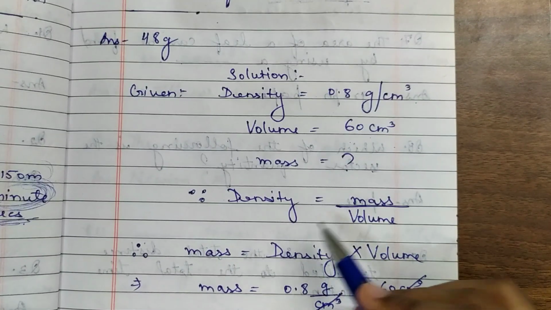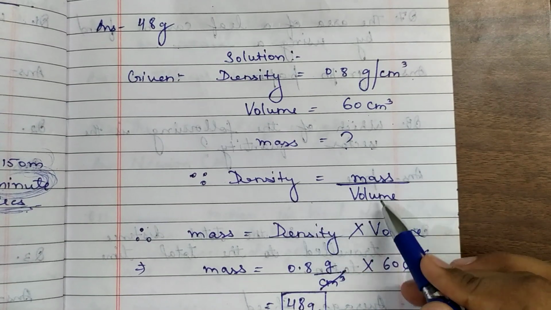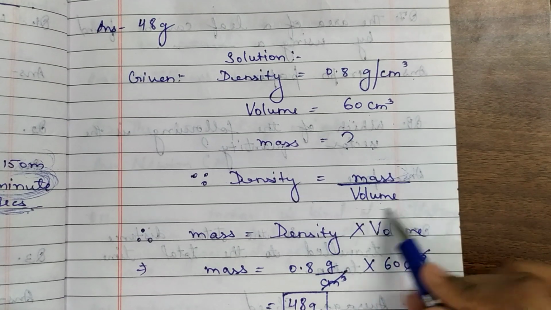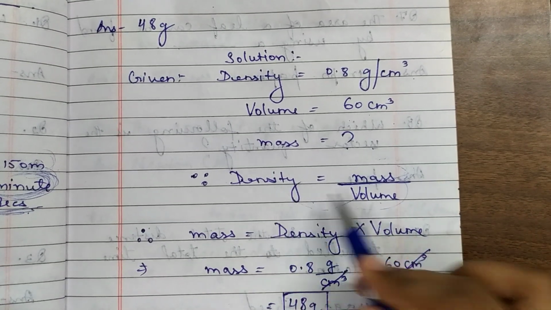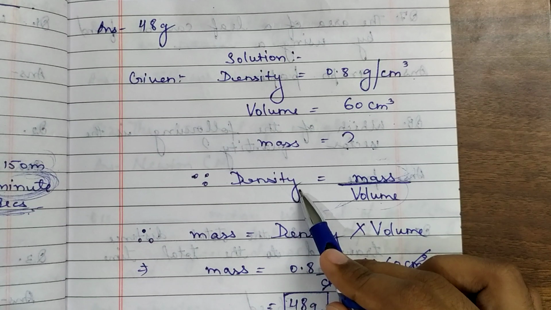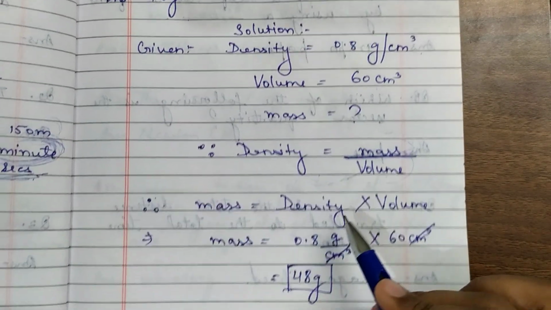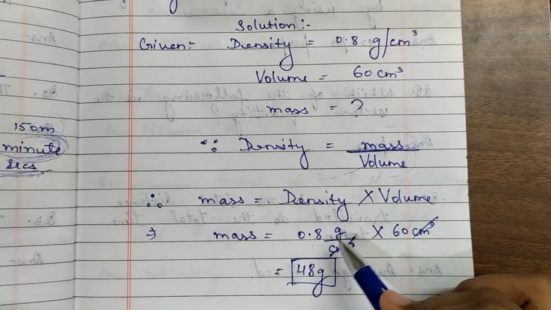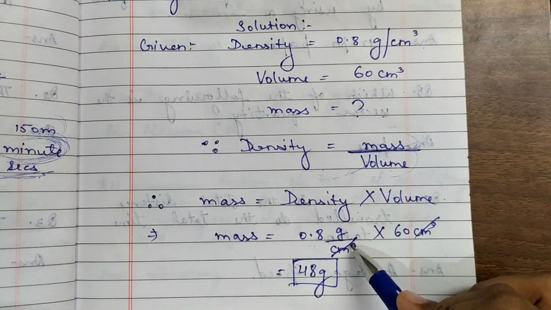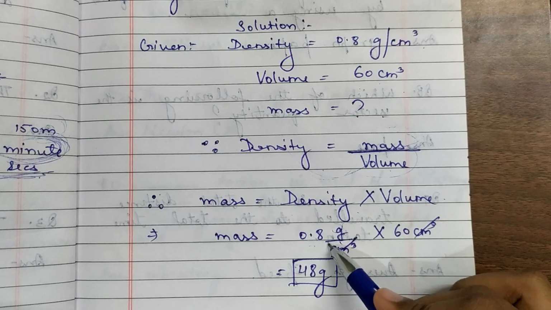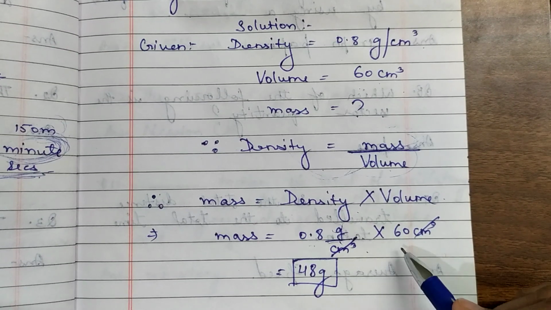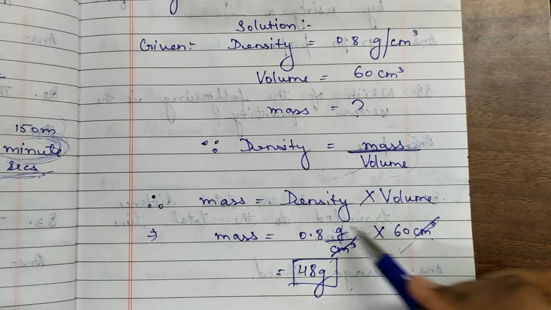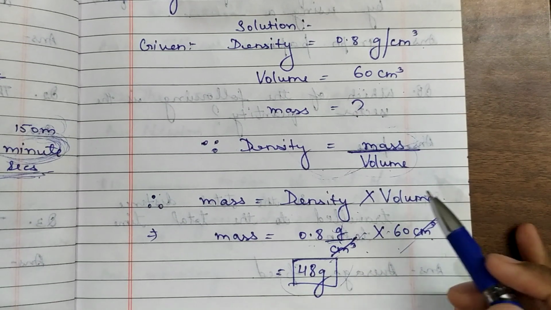Okay, now since again the same formula, density is equals to mass upon volume. मास को हम अलोन बनाएंगे बिकॉज वी नीड टू फाइंड मास, तो वॉल्यूम को यहां से हटा देंगे. वॉल्यूम यहां पर डिवाइड हो रहा है तो इधर जाके क्या हो जाएगा, मल्टीप्लाई. सो मास इज इक्वल्स टू न्यू फॉर्मूला डेंसिटी इनटू वॉल्यूम. So mass is equals to density 0.8 gram per cubic centimeter can be written as gram upon cubic centimeter into 60 cubic centimeter. Cubic centimeter gets cancelled and after multiplying you get 48 gram.